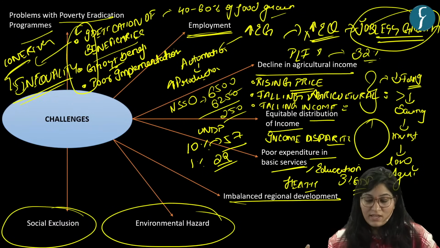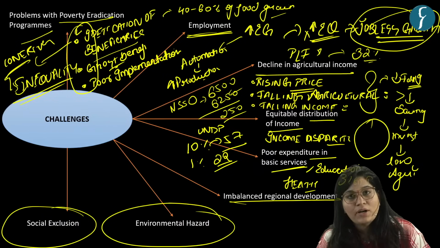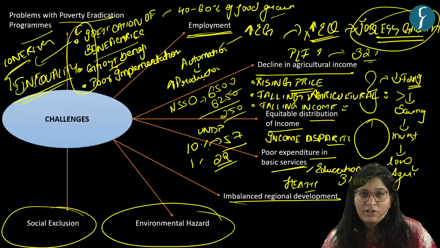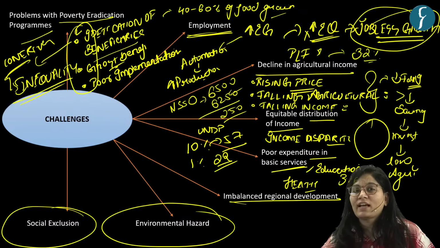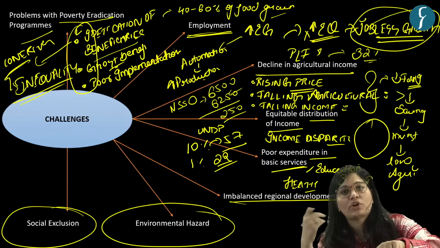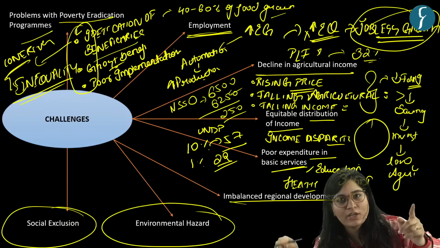Got it? So these are the important challenges in achieving inclusive growth. Poverty, we discussed different domains where poverty eradication programs are falling short. Then we have employment. We have economic growth, but that growth couldn't translate well into economic opportunities, leading to jobless growth. Again, a challenge, inequality.